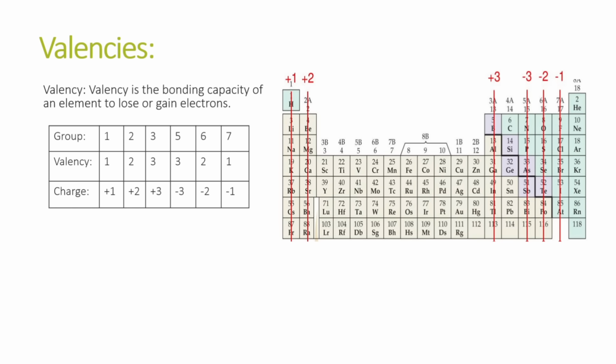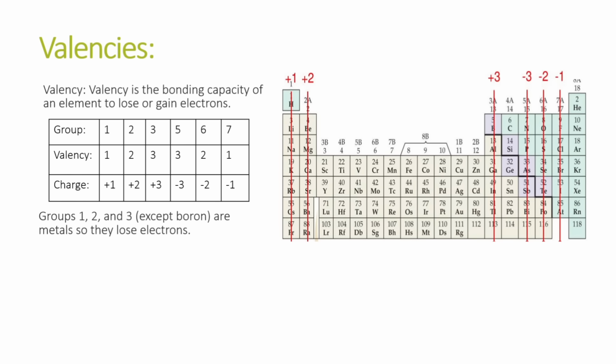Then group 5, 6 and 7 are non-metals, so they will gain electrons. Their valency will be 3 for group 5 and the charge will be -3, because after 3 electrons are gained, there are 3 more electrons than protons, so the atom is negatively charged with the charge of -3. Similarly, group 6 and 7 will gain 2 and 1 electrons and their charges will be -2 and -1. As I told you, group 1, 2 and 3, except for boron, which is a metalloid, are metals, so they will lose electrons, and group 5, 6 and 7 will gain electrons as they are non-metals.